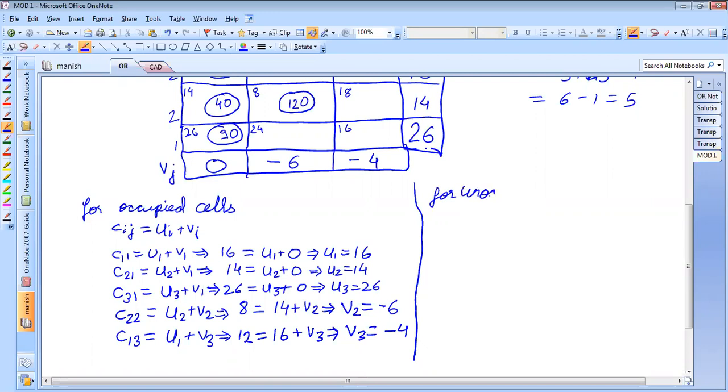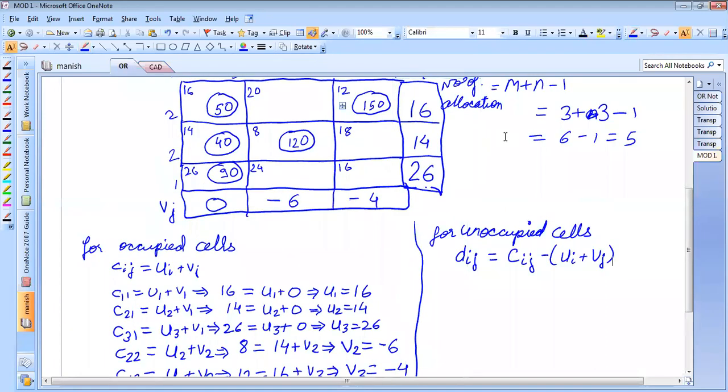Okay, then for unoccupied cells, Dij, that is the deficiency, is equal to Cij minus of Ui plus Vj, isn't it?